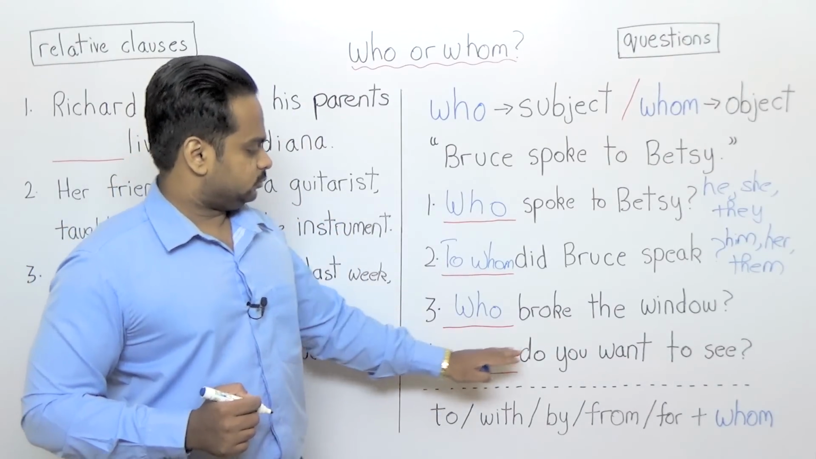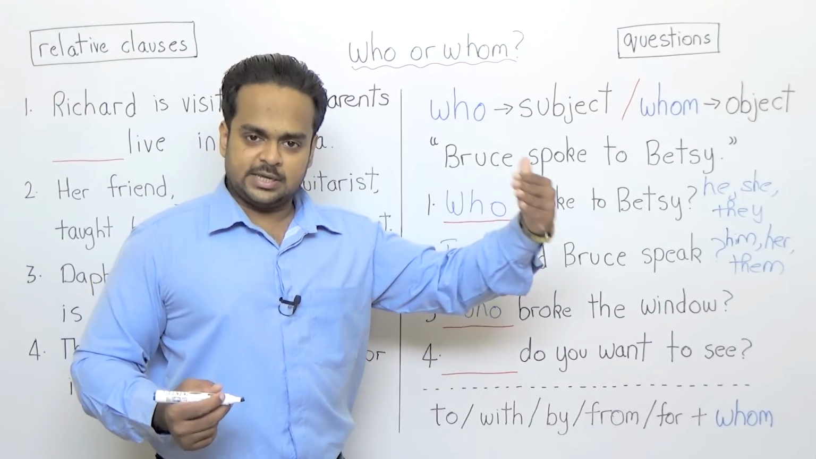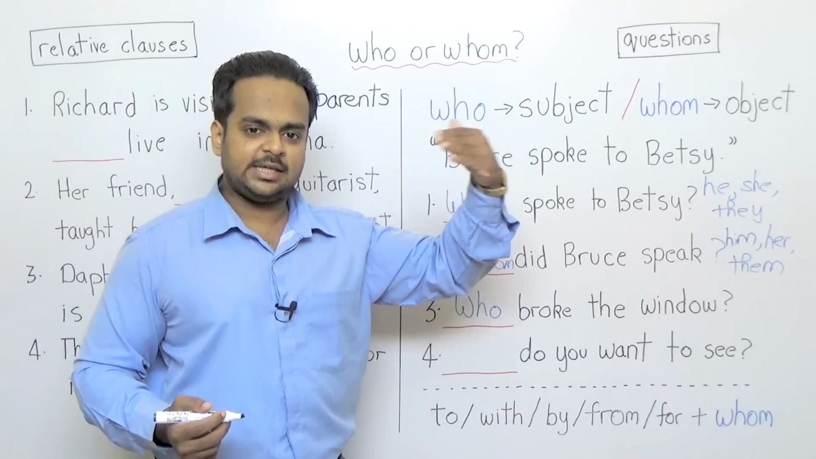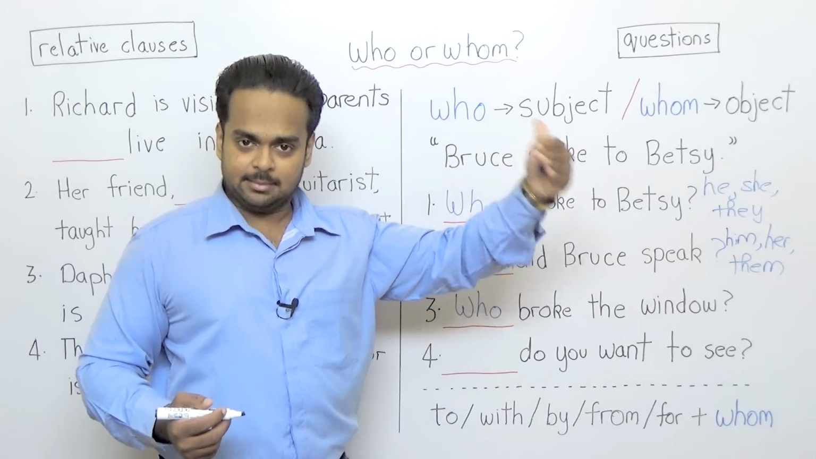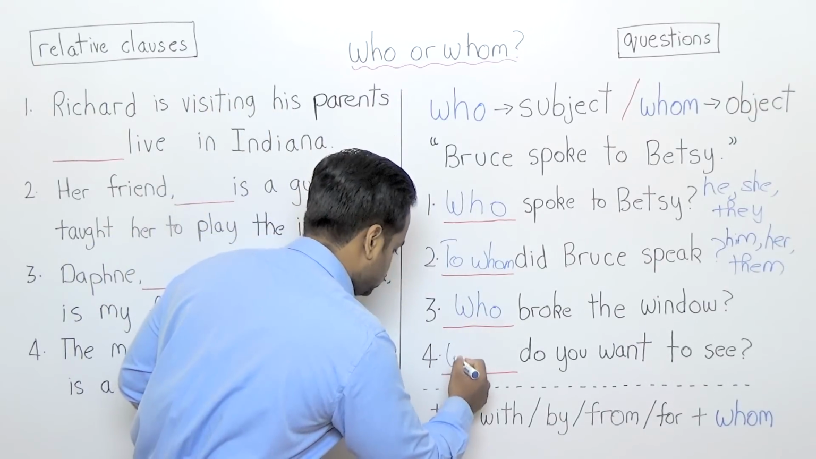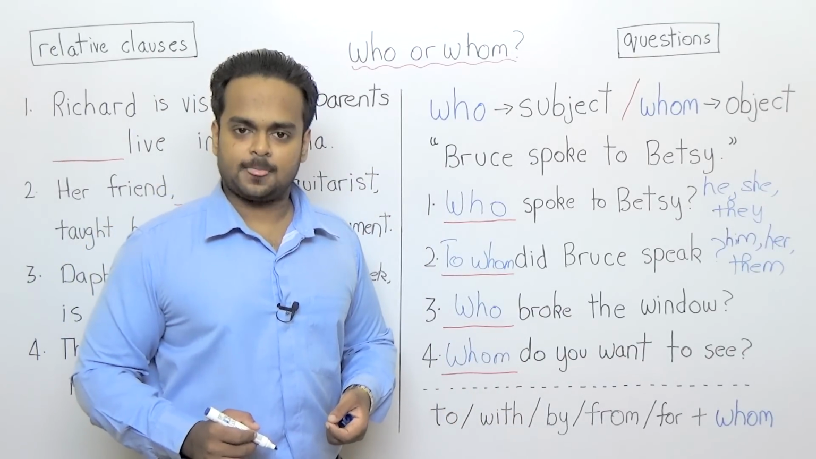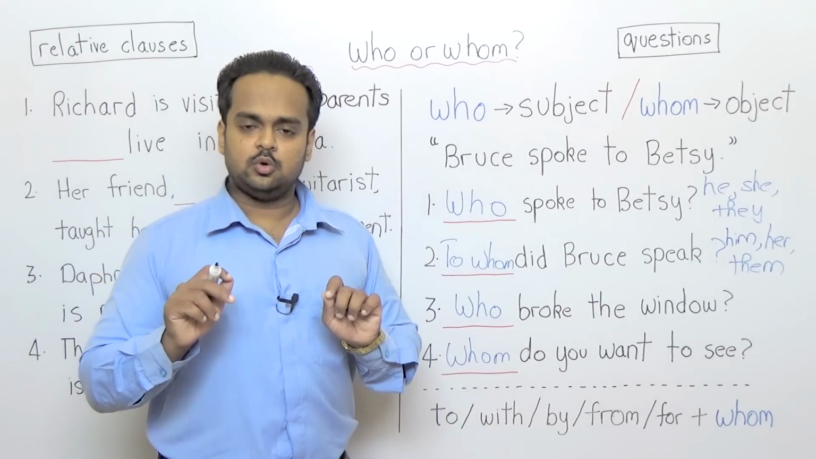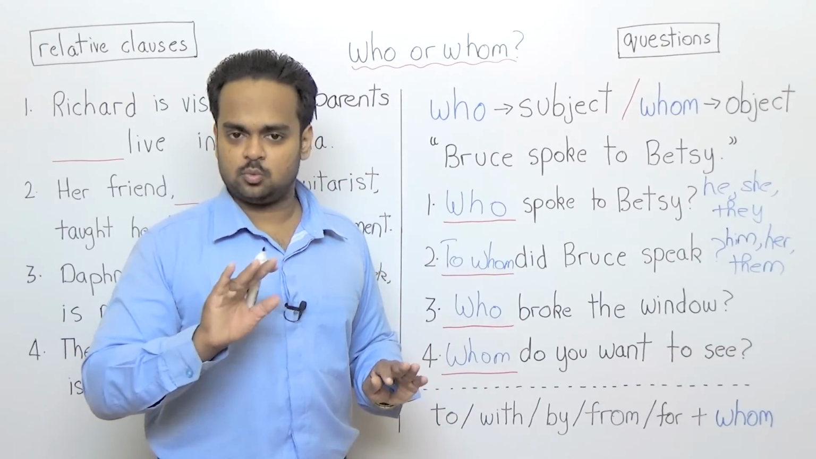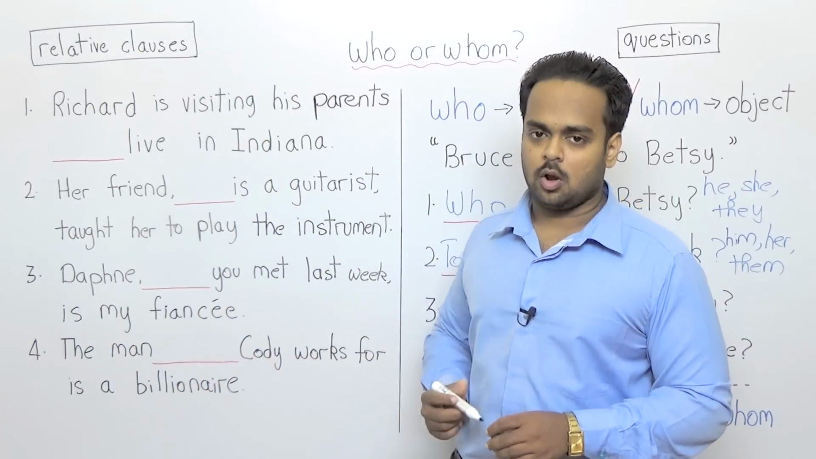Question number 4, do you want to see? Okay, the answer would be, I want to see, and then would you say he or him? I want to see he or I want to see him. I want to see him is correct. So there's an M in the answer, so we're going to put an M in the question word. Whom do you want to see is the correct question. If you got these right, then you can put the correct question word, who or whom, in any situation without a problem. All right, so let's now take a quick look at some relative clauses.